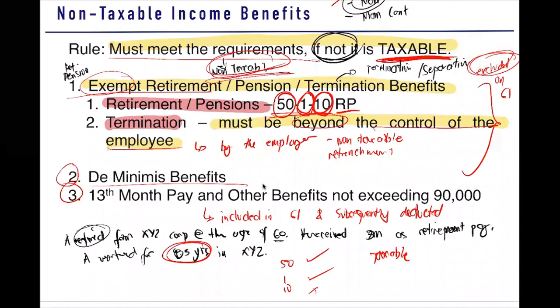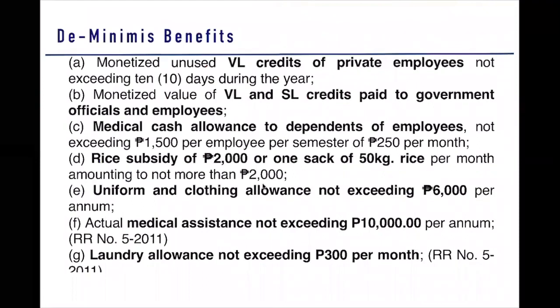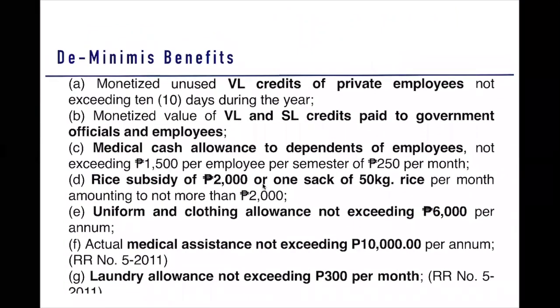So we resume. Before we had your break, we stopped at the de minimis benefits. So we start now with the de minimis benefits. So what is a de minimis benefit? So as I told you a while back, a de minimis benefit is a benefit of a small amount. So in looking for or taxing your de minimis benefit, what is the rule?